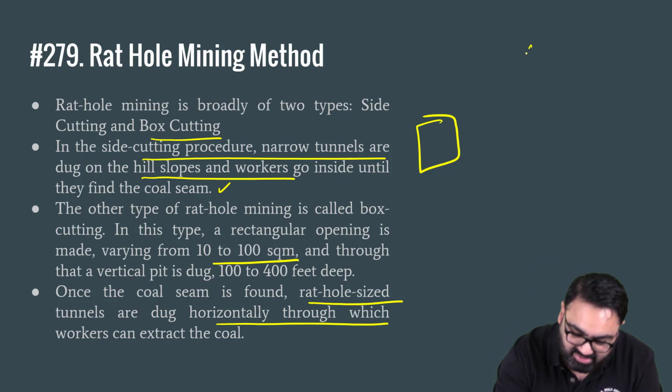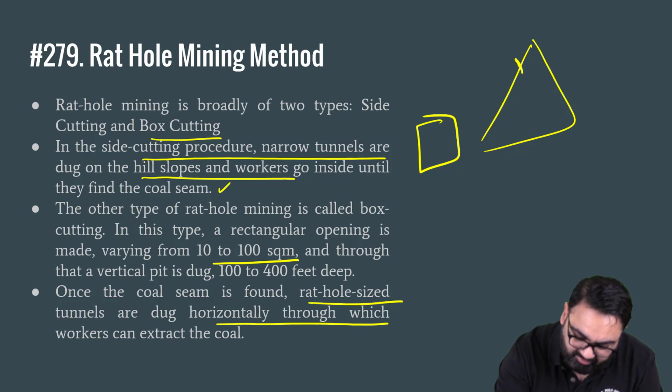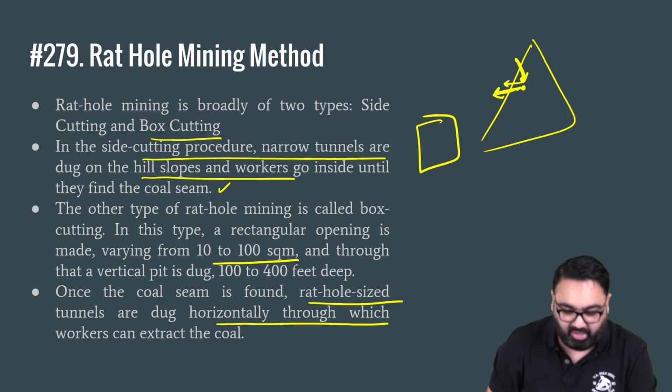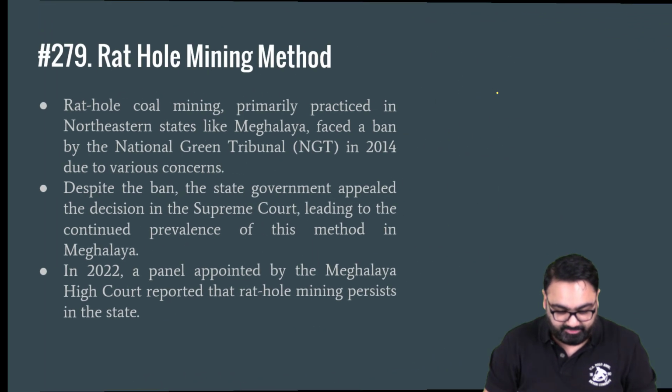So for example, if this, let's say, is a mountain, they will first start digging from here. Let's say they find the coal here. What they'll do is dig this side so that they can drag the coal out from here. So they first come in vertically, wherever they find the coal they dig horizontally, and then take the coal out from here. That is how it usually works.